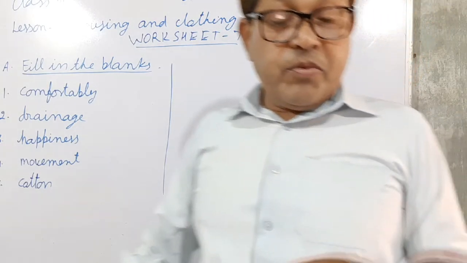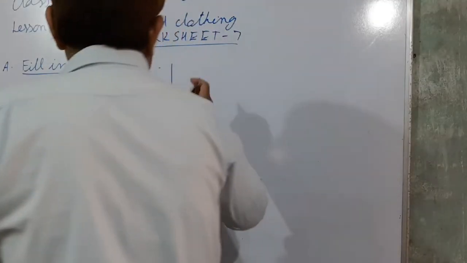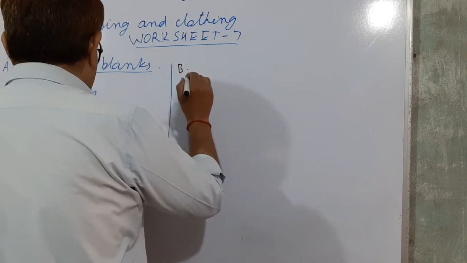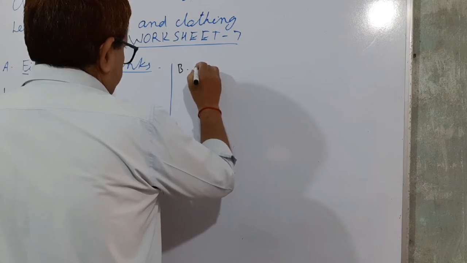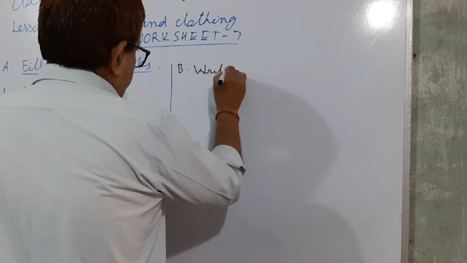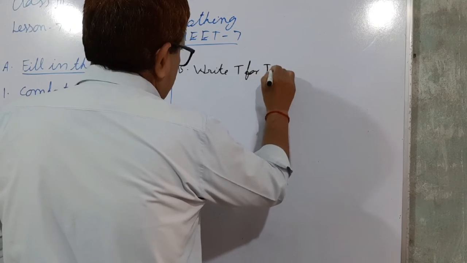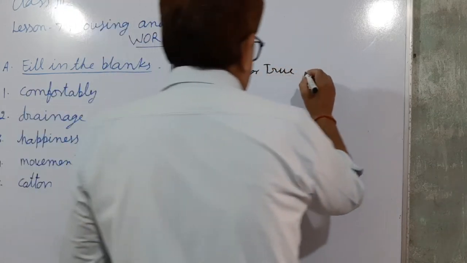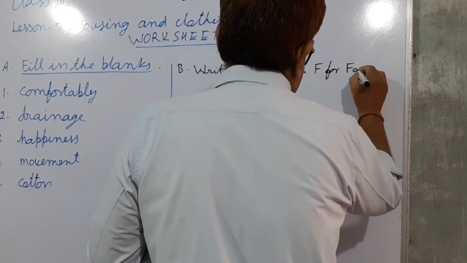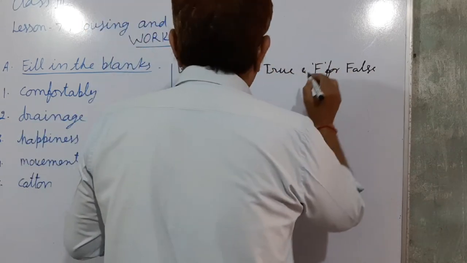So now next we have to write T for true and F for false. This is B. Write T for true and F for false.